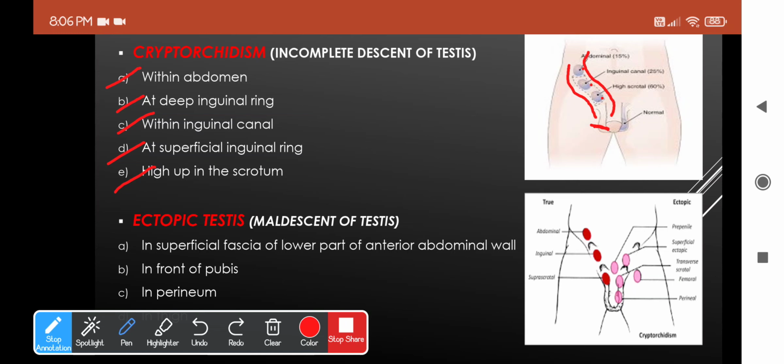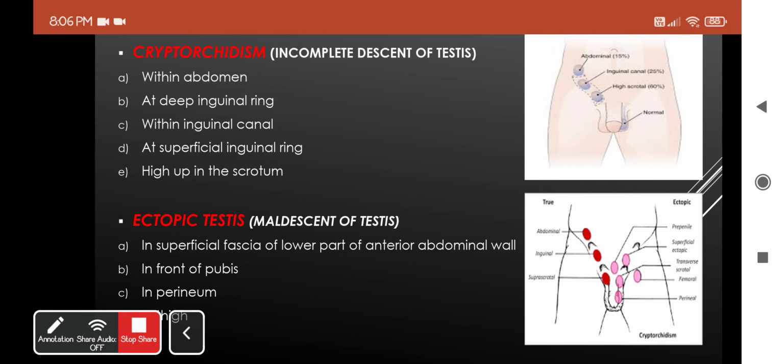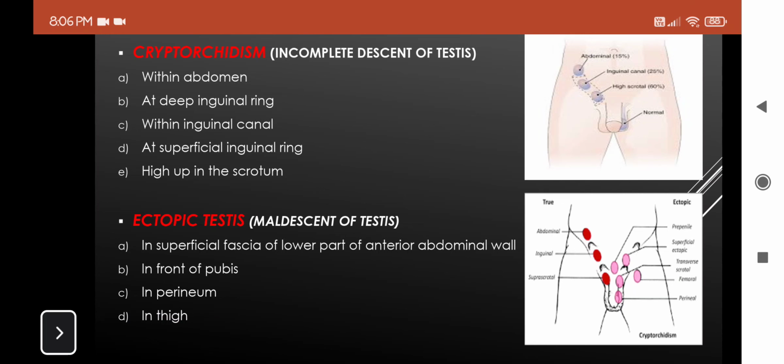So going to the ectopic testis. Ectopic testis, as I said, is maldescent of the testis, which follows an abnormal pathway. They eventually reach an abnormal site rather than the actual scrotal sac.